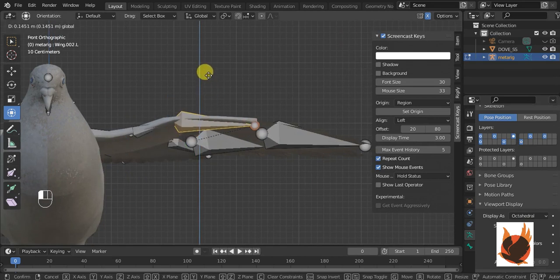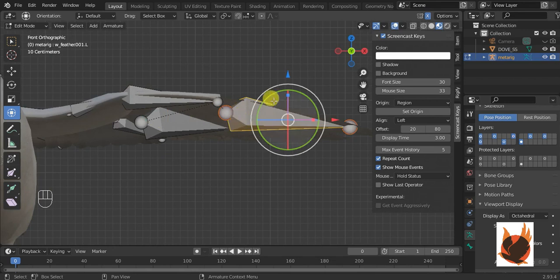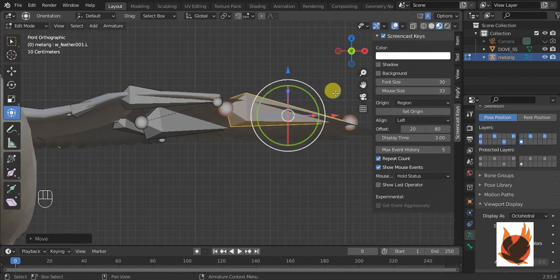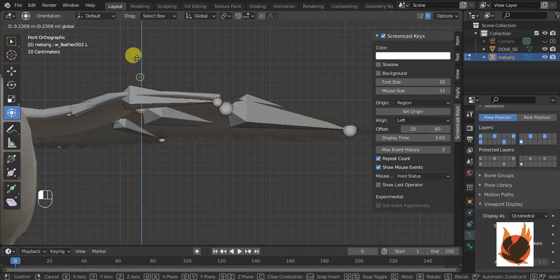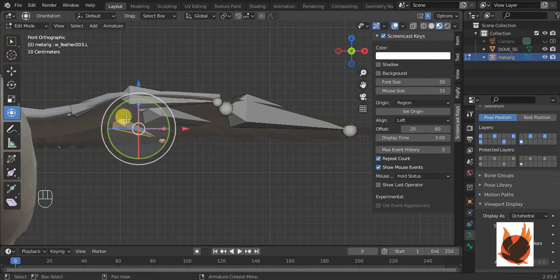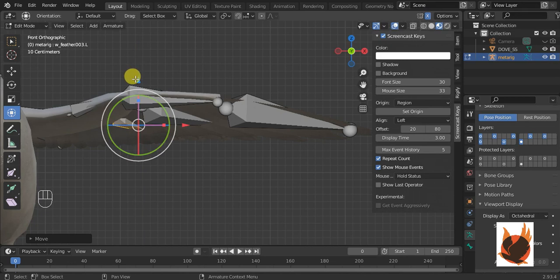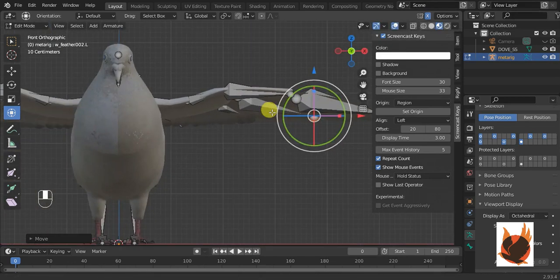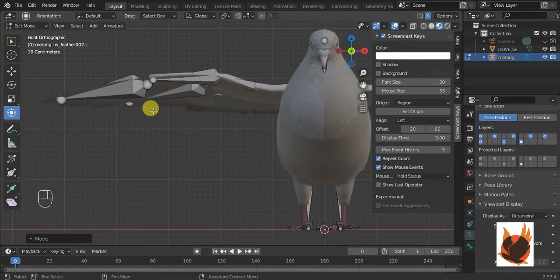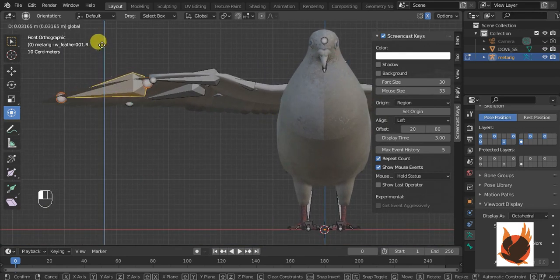If we have bones that are not aligned with our mesh, that way it will be easier to find which bones are not aligned with our geometry. Now I think it is aligned.